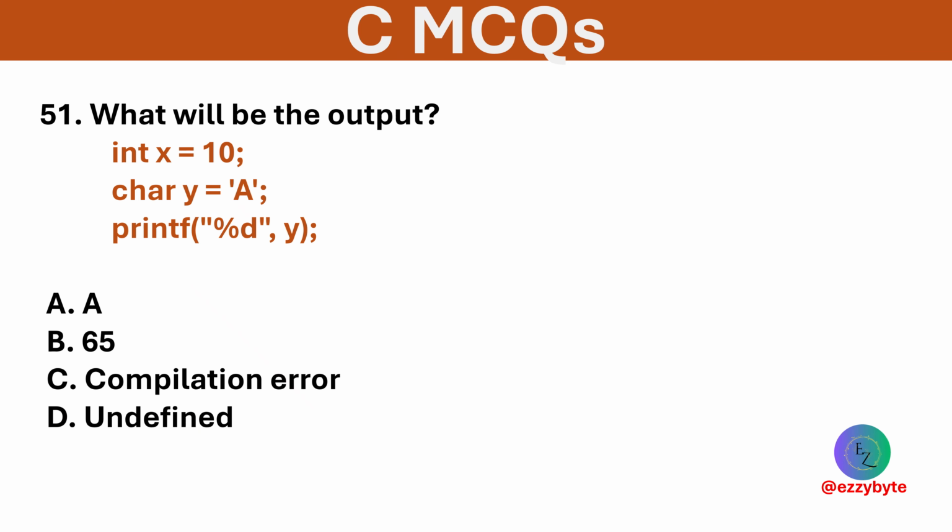What will be the output of the code snippet below? And the options are A, 65, compilation error, and undefined. Option B is correct. The ASCII value of A is 65, which is printed.